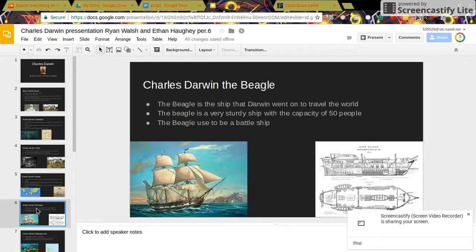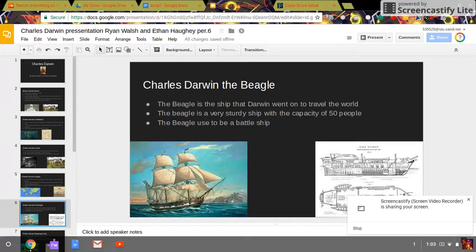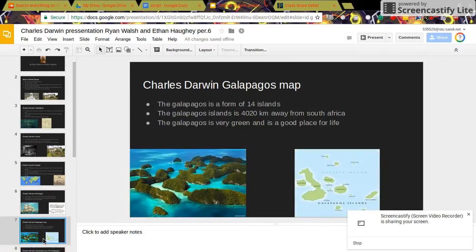Charles Darwin, the Beagle. The Beagle is a ship that Darwin went on to travel the world. The Beagle is a very sturdy ship with the capacity of 50 people. The Beagle used to be a battleship.